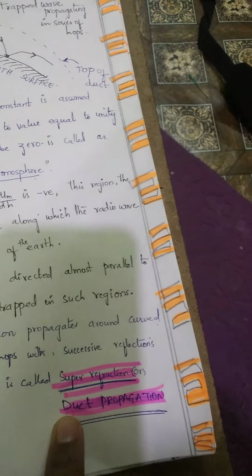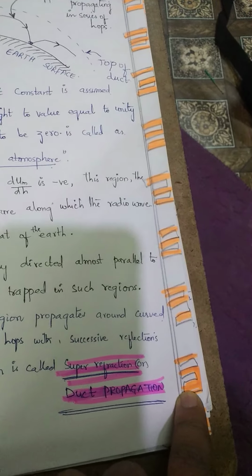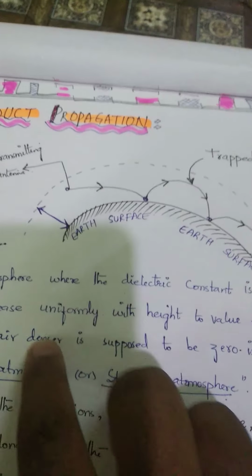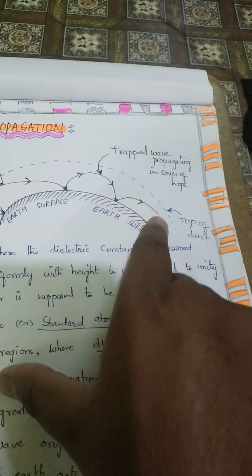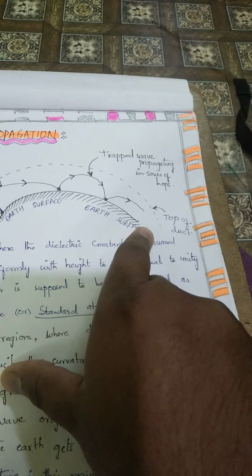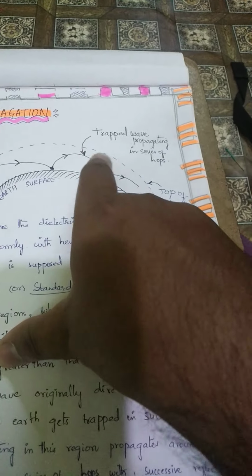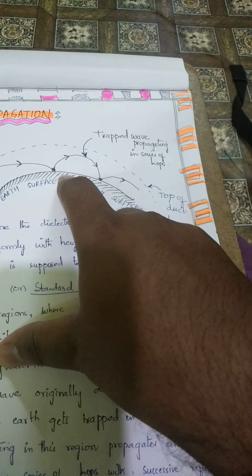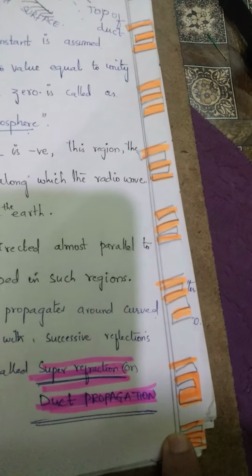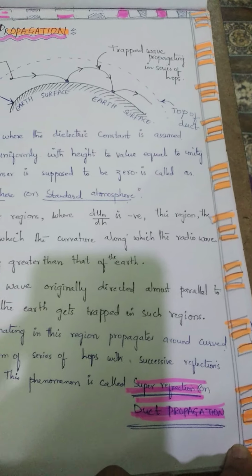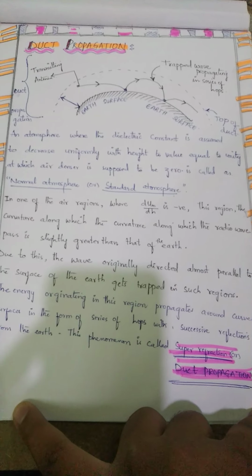This phenomenon is called super refraction or duct propagation, because refraction in the sense that from the outer surface it reaches a point, and from that point it keeps on moving along the surface. Refraction means from one medium to another medium, internally your ray is trapped. Then we can say that is super refraction or duct propagation. So this is the concept of duct propagation.